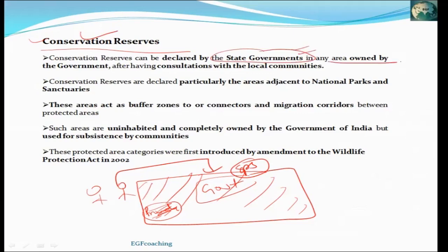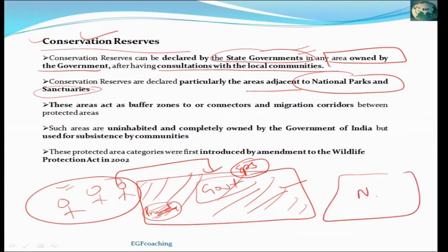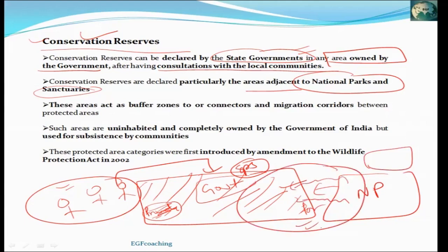So this area is owned by the government. First, the state government will consult the people living there about whether that area should be declared as a conservation reserve or not. Only after consultation does the state government give it the status of conservation reserve. These areas are particularly nearby areas to a national park or wildlife sanctuary. For example, this is a national park and these are the nearby areas. It is also forest area. The wild animals will move to these nearby areas as well. So we need to conserve these species in this area as well. But this area is a government area and people are conserving wild species here. So these areas are given the status of conservation reserve.